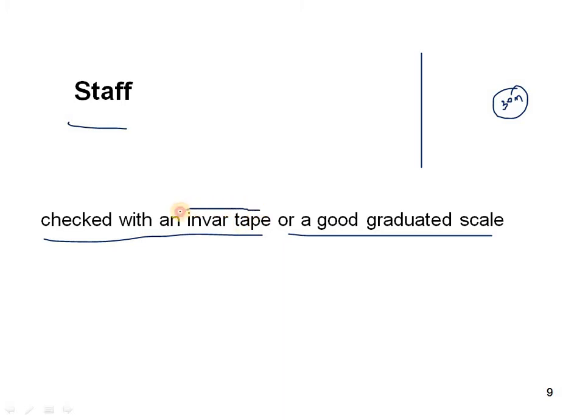Invert tape means it's even a cloth type tape. So for that we have to catch the end point, and we have to take up to the end of the point. Then we have to check as per the tape whether the staff is in the correct position or not. Suppose the tape reads 15 meters or 5 meters, then we will know whether the staff is correctly at 5 meters or not.